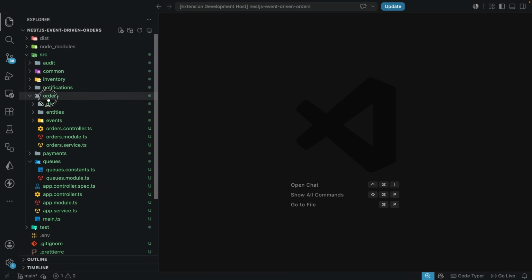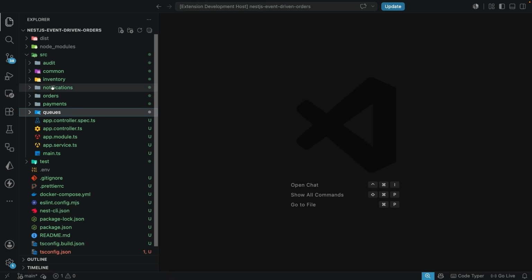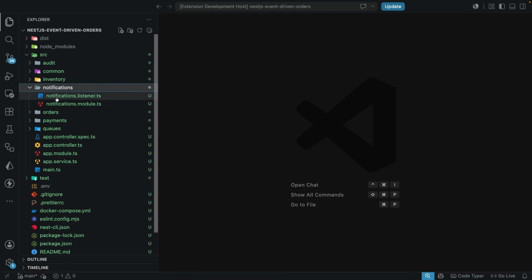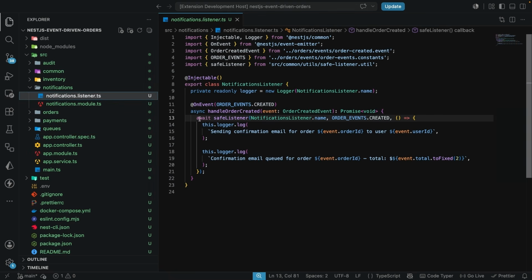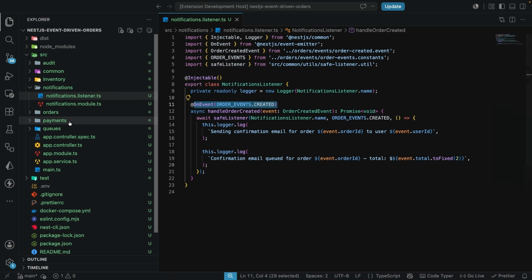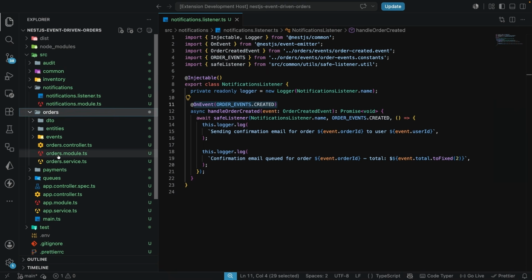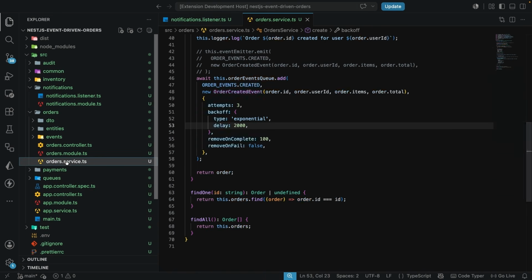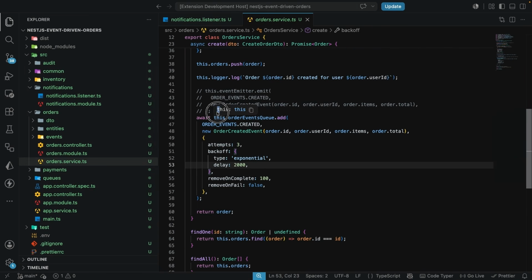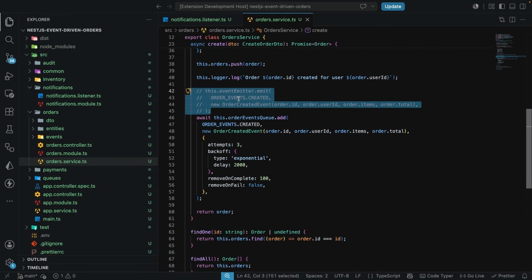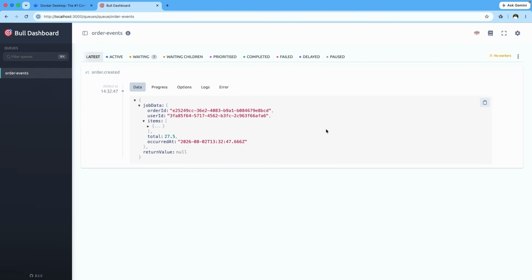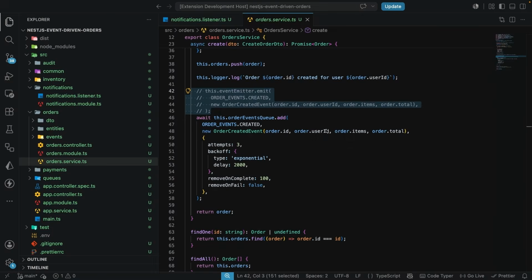Here you see that the inventory and notifications listeners are currently listening to this order created event, which was being triggered over here in the orders service. Previously we were emitting this event, but now we no longer emit the event. We add this to the BullMQ queue over here.